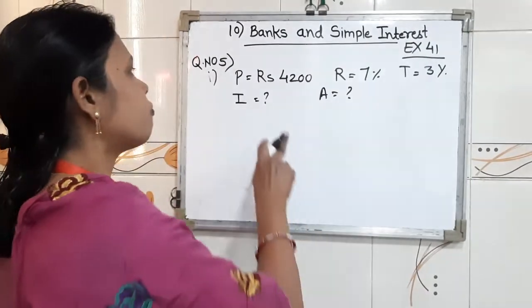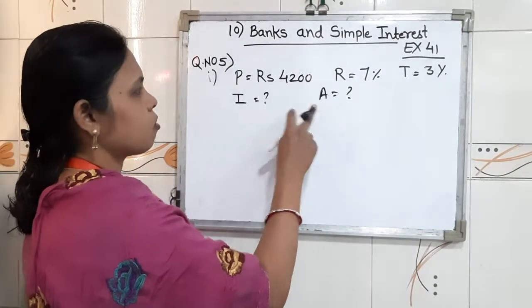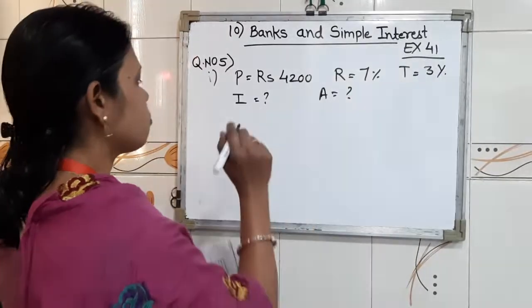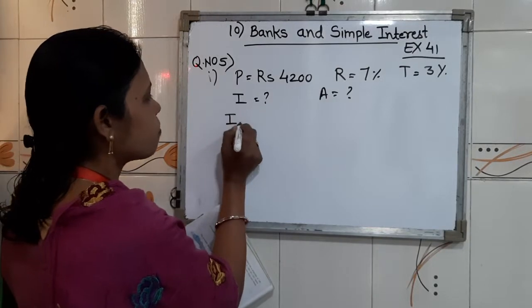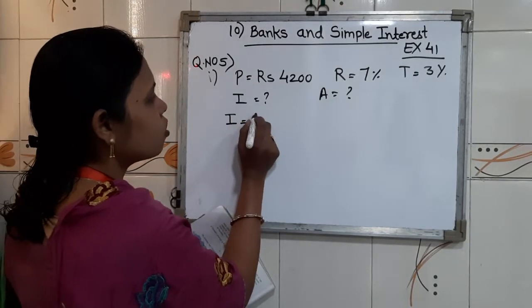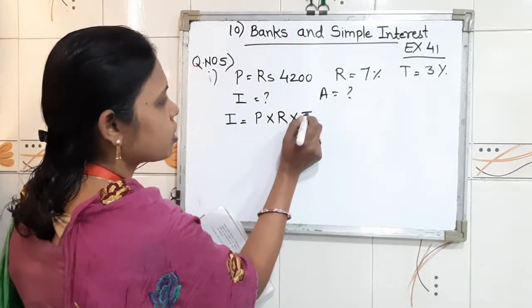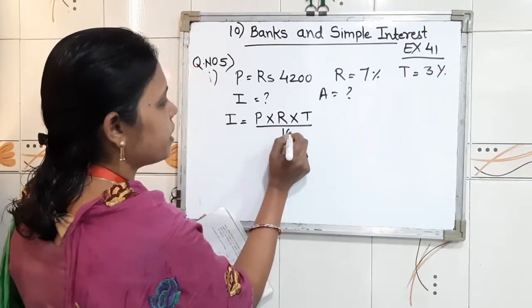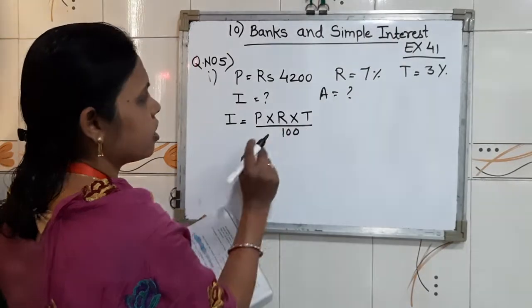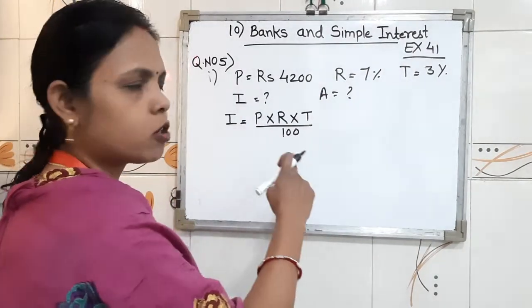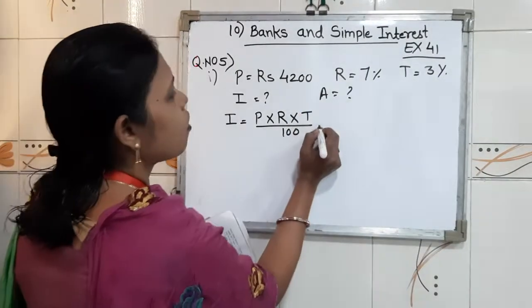So children, to find out both of these, interest and amount, we have formulas. As usual, we use our formula I equal to P into R into T upon 100. So children, whatever values we know, we will put in this formula.